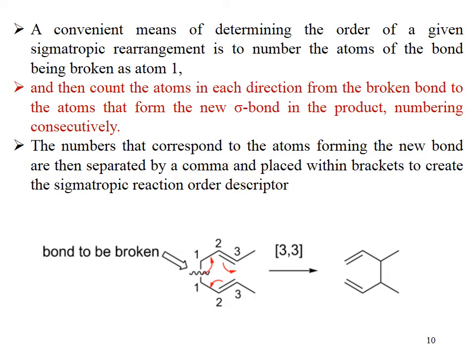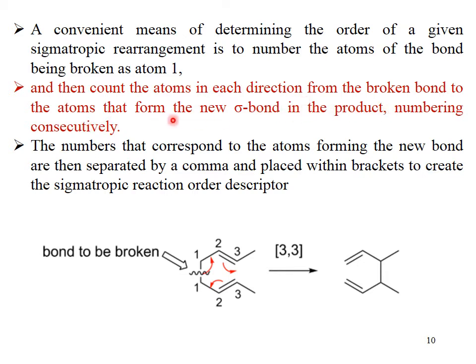A convenient means of determining the order of a given sigmatropic rearrangement is to number the atoms of the bond being broken as atom 1, and then count the atoms in each direction from the bond broken to the atoms that form a new sigma bond in the product, numbering consecutively. The numbers that correspond to the atoms forming the new bond are then separated by a comma and placed within brackets to create the sigmatropic reaction order descriptors.